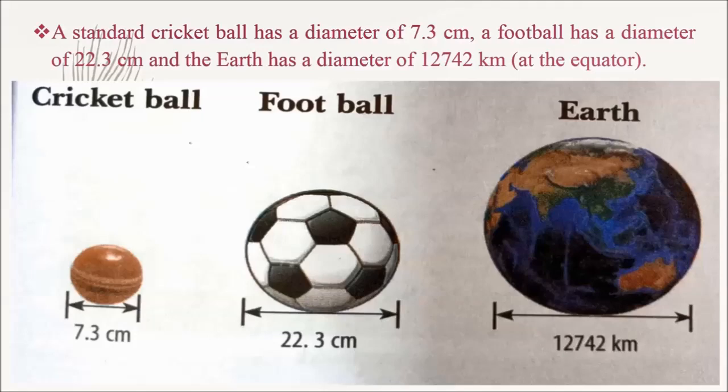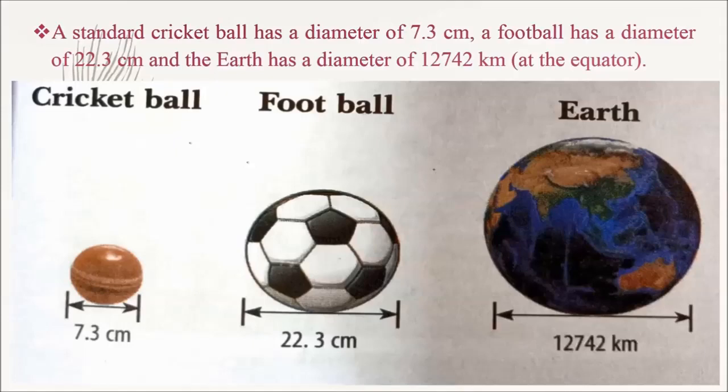A standard cricket ball has a diameter of 7.3 centimeter. A football has a diameter of 22.3 centimeter. And the earth has a diameter of 12,742 kilometer at the equator. Here, diameter means width, length or distance.